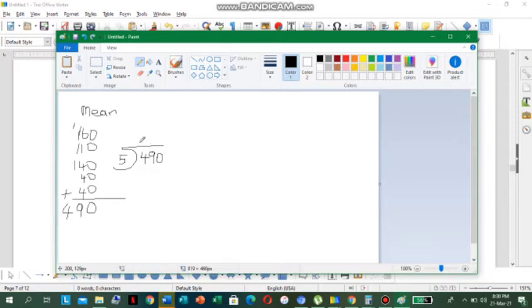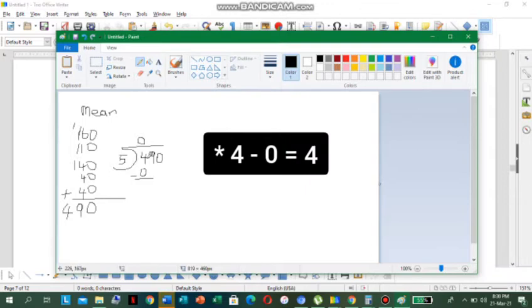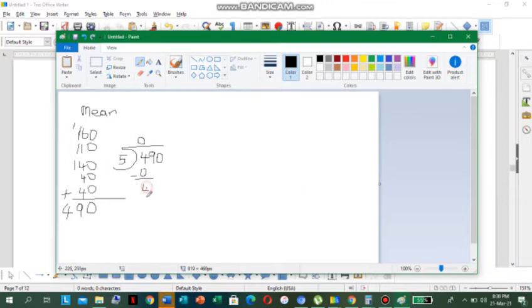5 into 4 goes, can't, 0. 5 times 0 is 0. Put our subtraction sign. 0 minus 4 is going to be 4, right?